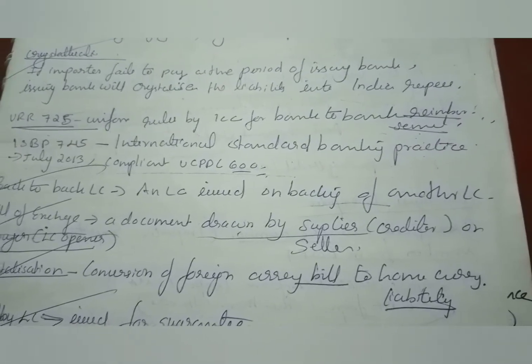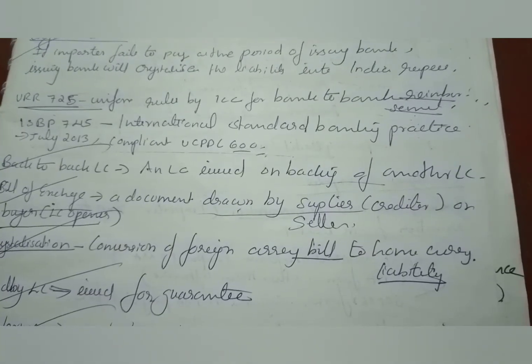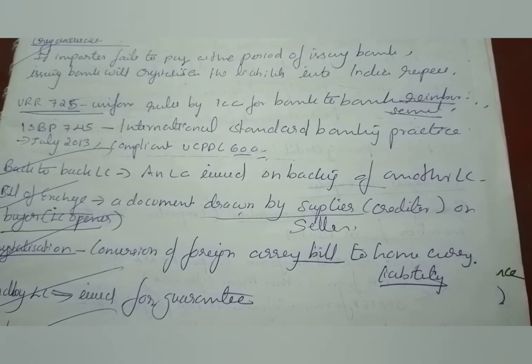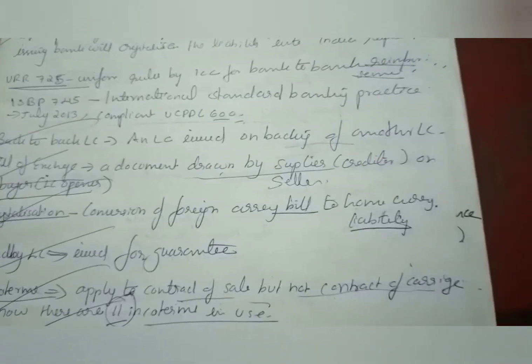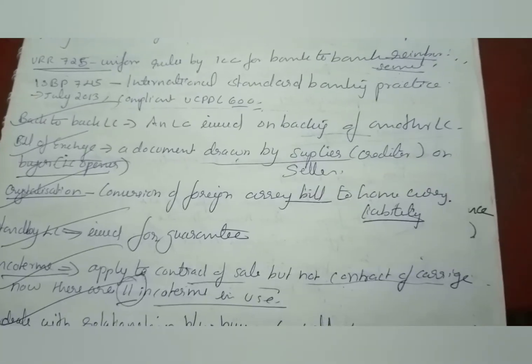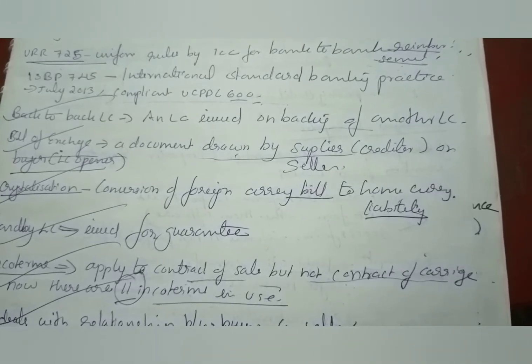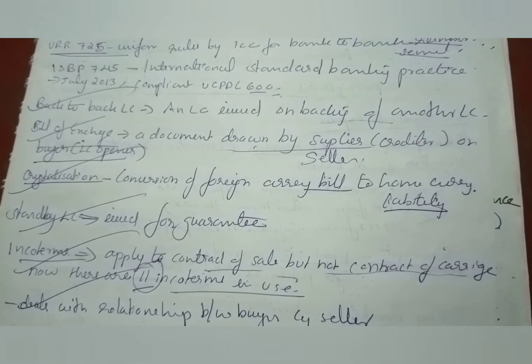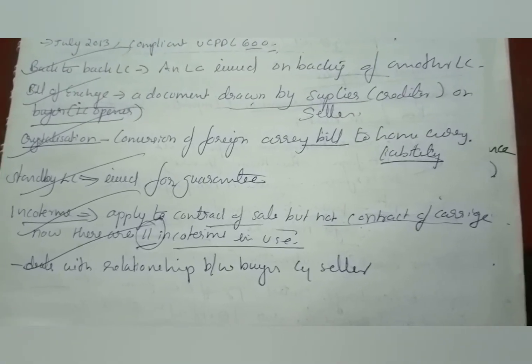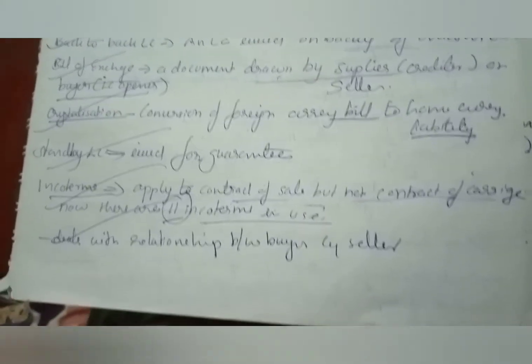ISBP 745: International Standard Banking Practice came in July 2013. Complaints under UCPDC 600. Back-to-back LC: an LC issued on the back of another LC. Bill of exchange: a document drawn by the supplier or creditor on the buyer, that is, the LC opener. Crystallization is conversion of a foreign currency bill to a home currency liability.